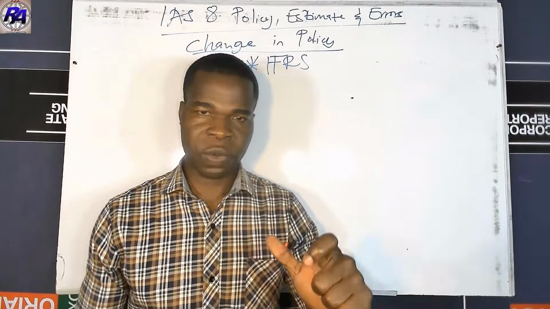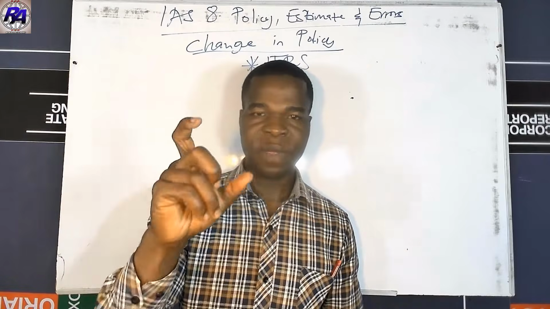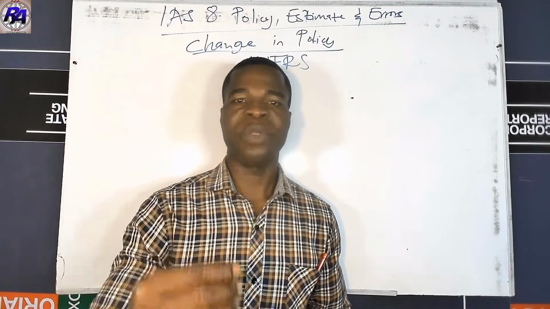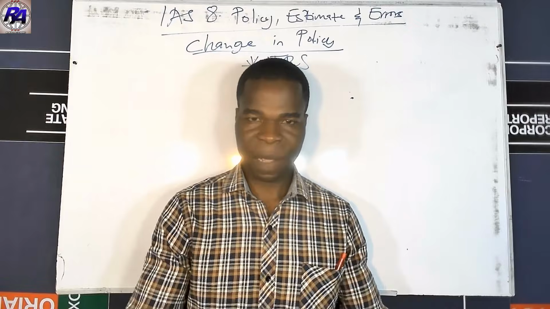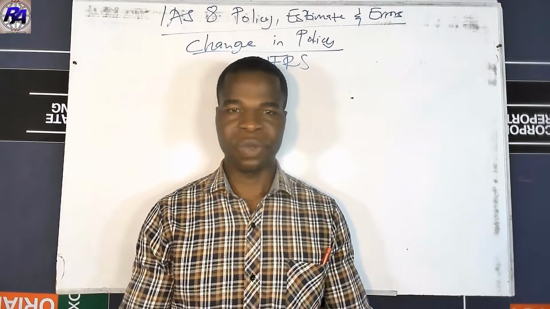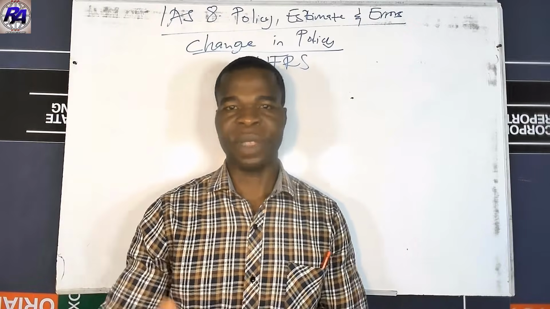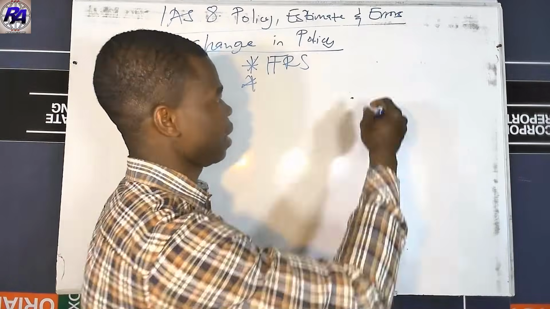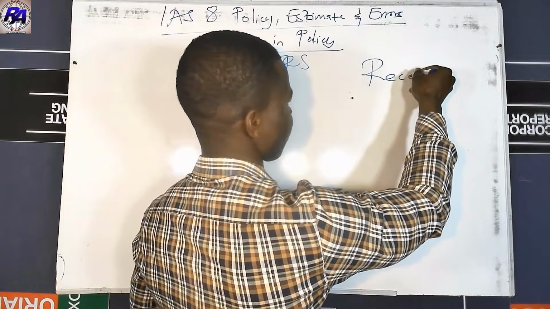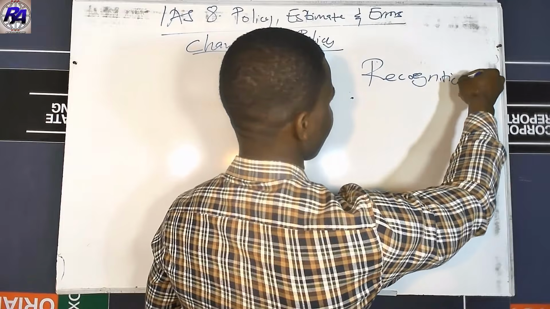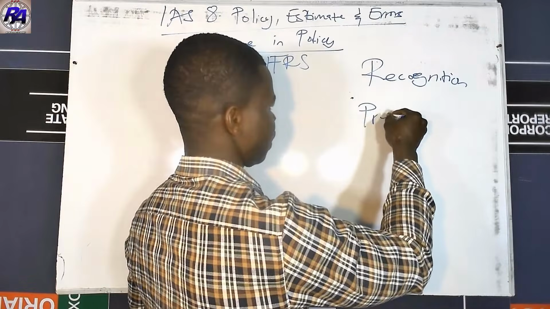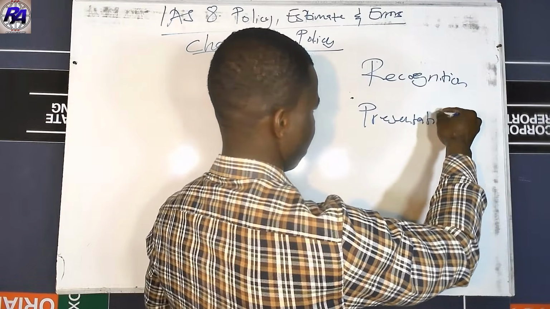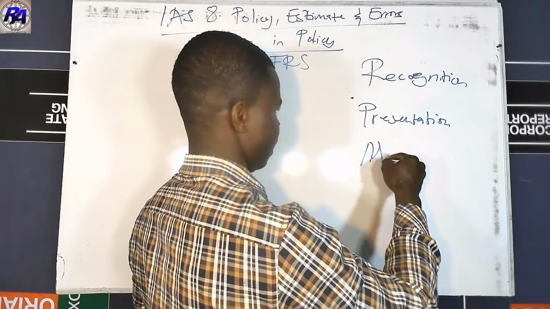So to make sure that there is a change in policy, three categories of terms can aid you to know that there is a change in policy or there is no change in policy. And the first one is we are looking at recognition. We are looking at presentation, and we are looking at measurement.